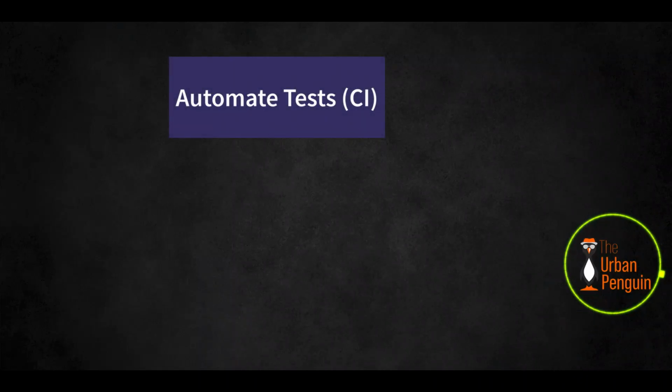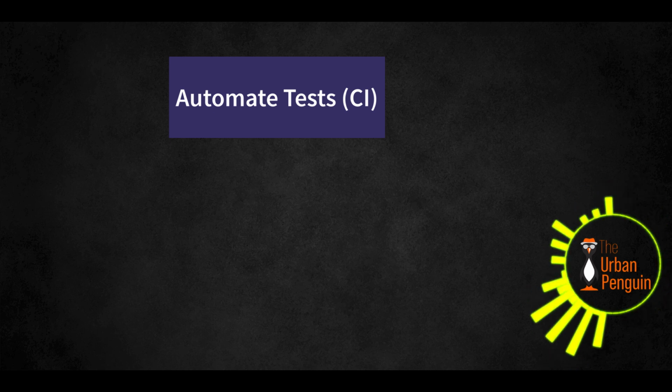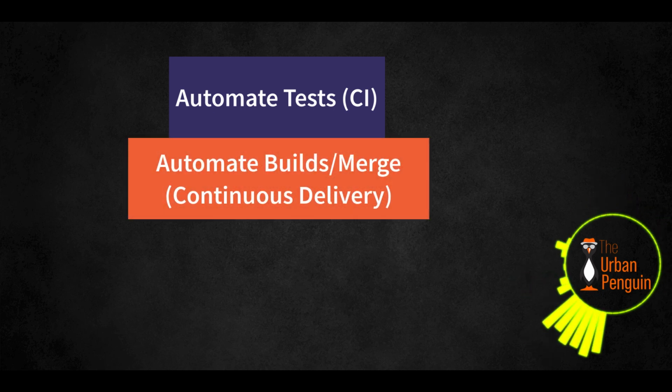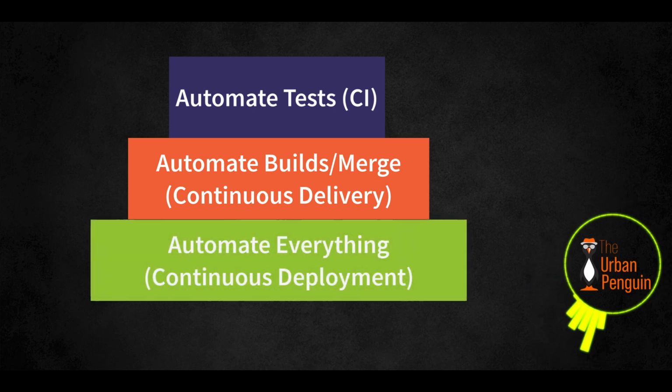So with the least automation, we have continuous integration, where it's only our tests that run automatically. We can then look at automating builds or merging branches, and that would be continuous delivery. So when the tests pass, we can merge or build the code automatically. And then that takes us through to automating everything, or our continuous deployment.